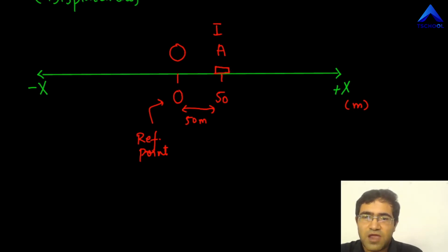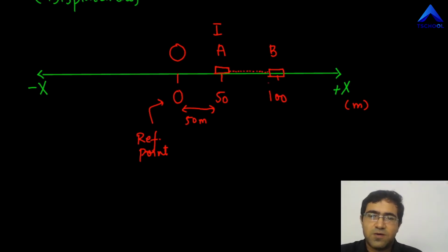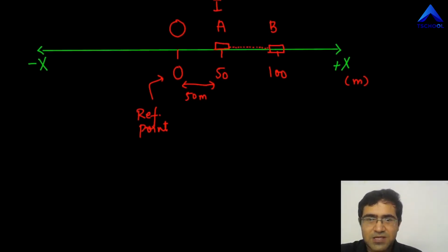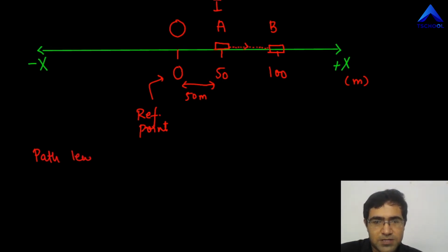And we control the ant so that the ant moves like this, and let's say reaches this point over here. Let's call this point B. And this point B is, suppose, 100 meters away from O. So on the number line I'm going to mark it as 100. Okay, so now for this particular case, let's find out what the path length is and what the displacement is.